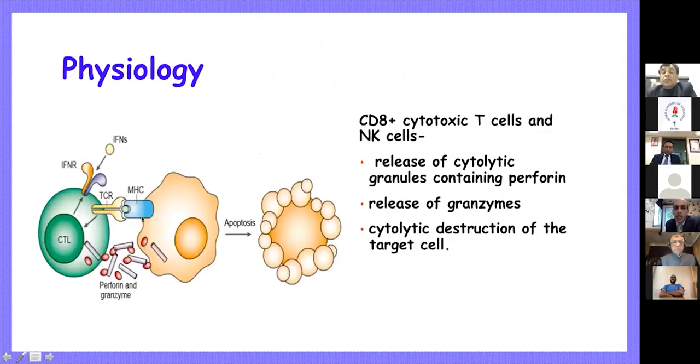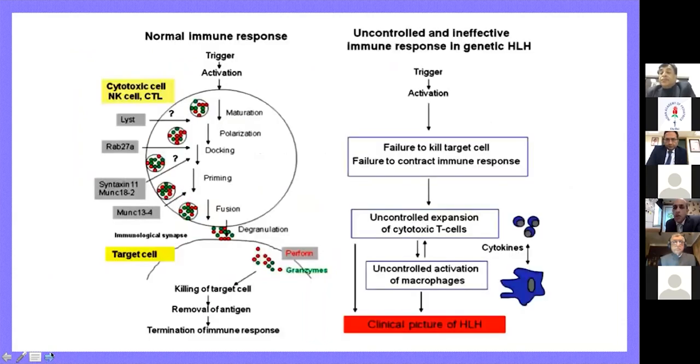So you can see that this is a virus infected cell. You can see that there is a cytotoxic T cell, and when they are interacting, talking to each other, and the cytotoxic T cell is trying to kill this cell, it releases these perforins and granzymes, which lead to apoptosis in this cell, and that helps us fight, and that is what forms one of the bases of our immunity.